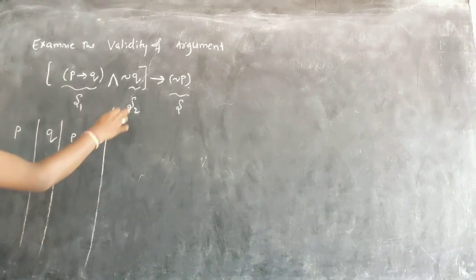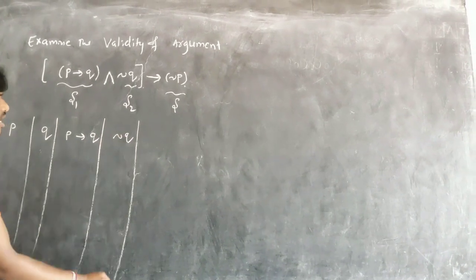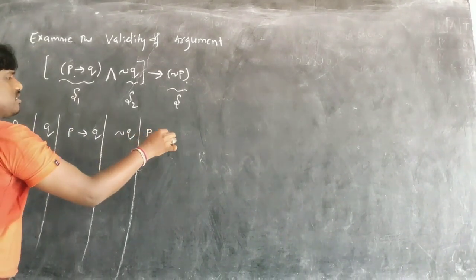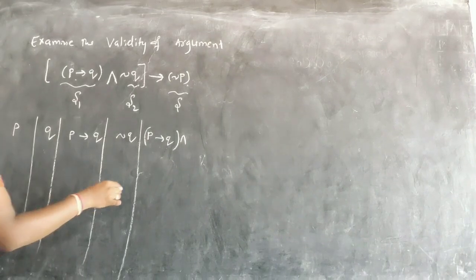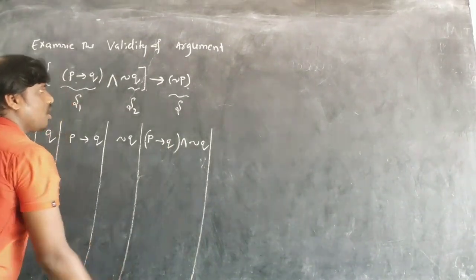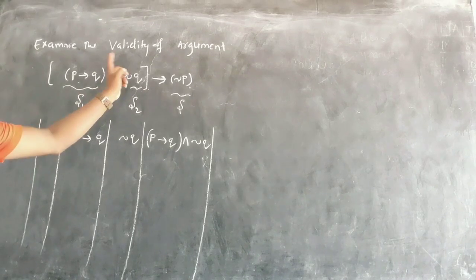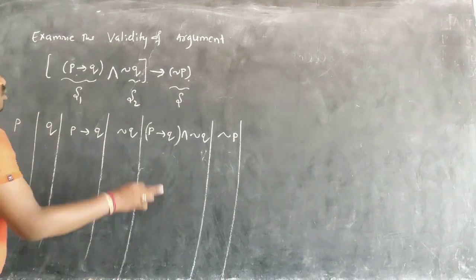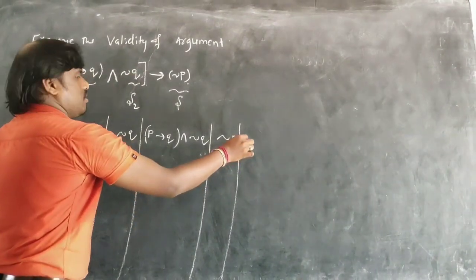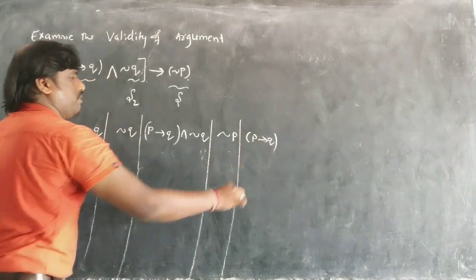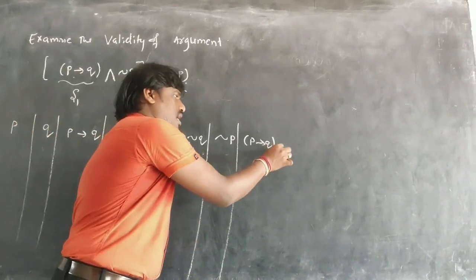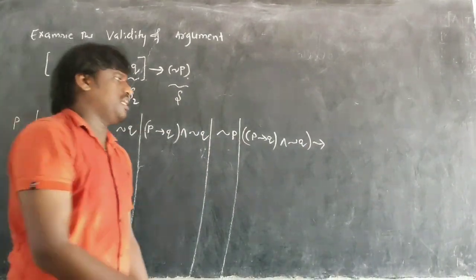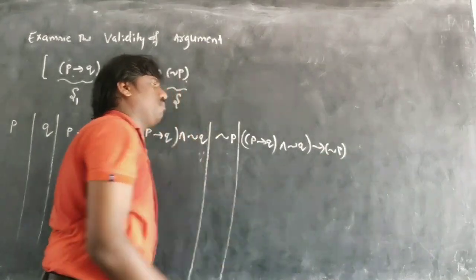Next, S2 is negation Q. Next I have to do AND of S1 and S2: P implies Q and negation Q. After that, this whole thing implies negation P. This right side is negation P. The whole part is P implies Q and negation Q implies negation P, the whole part I wrote.